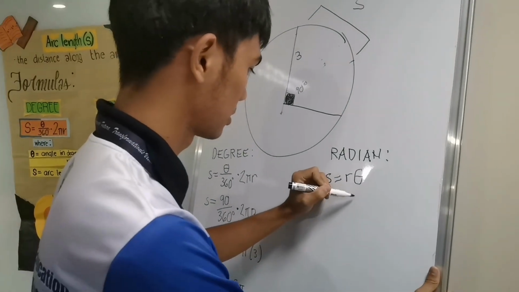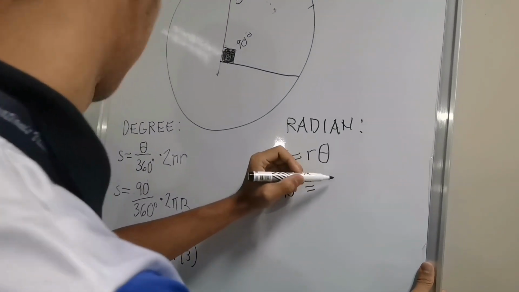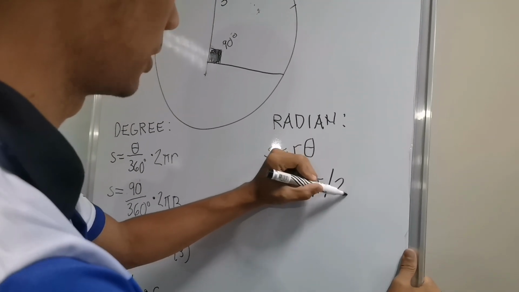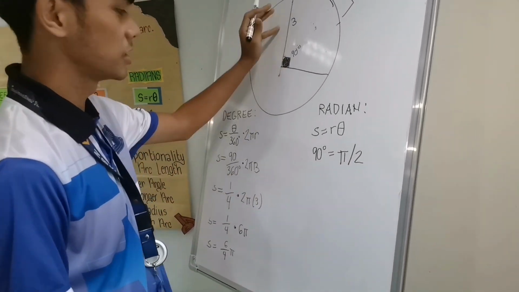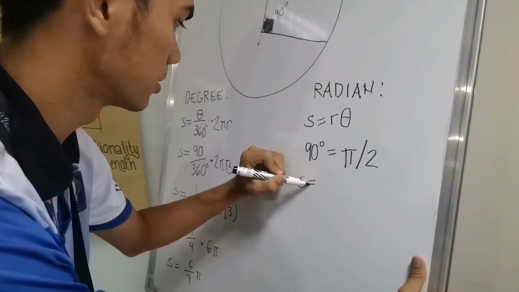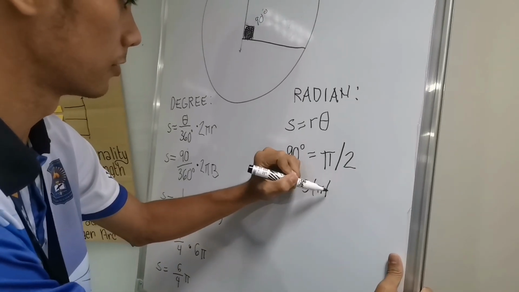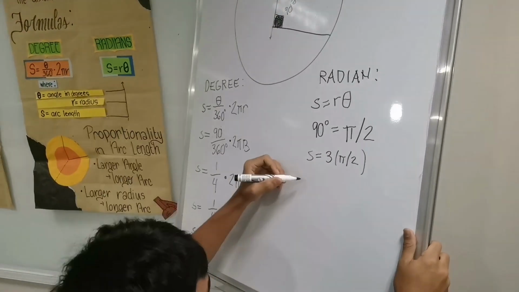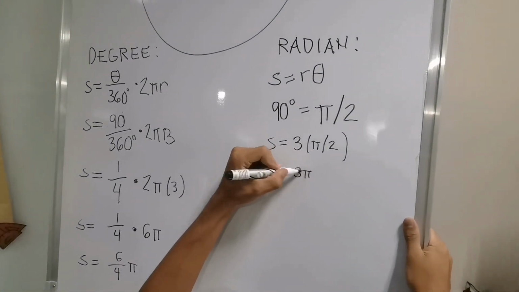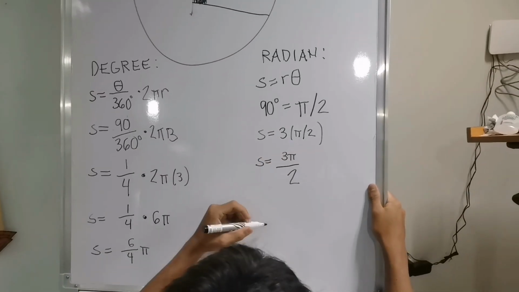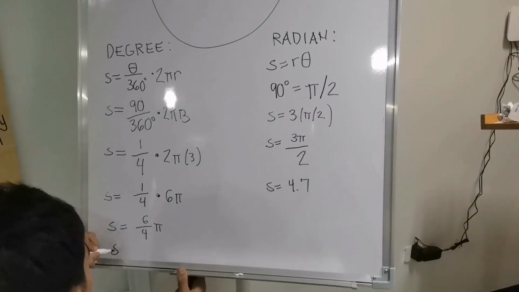So 90 degrees is equal to pi over 2, which is found in our table. Now we have all the measurements we need. So S is equal to the radius, which is 3, times pi over 2. To solve it, we need to simplify. S is equal to 3 times pi over 2, which is equivalent to 4.7. Same here.